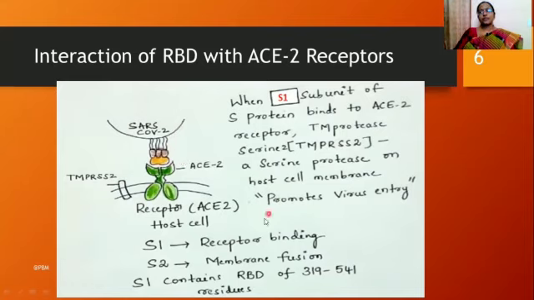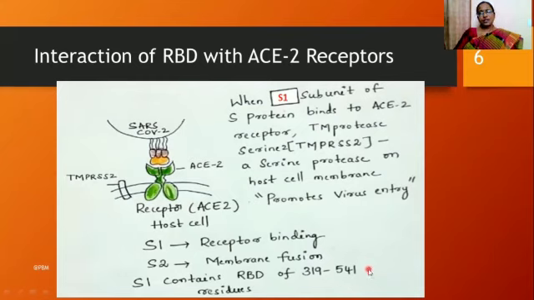That means the proteases that are present in the host cell are recognizing the coronaviruses and making the virus enter into the cell very easily. So overall we can conclude that S1 is the receptor binding site and S2 is the membrane fusion site. And coming to S1, the RBD of S1 is made up of around 319 to 541 residues.